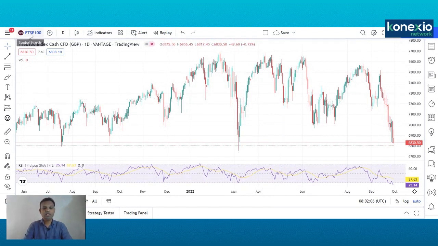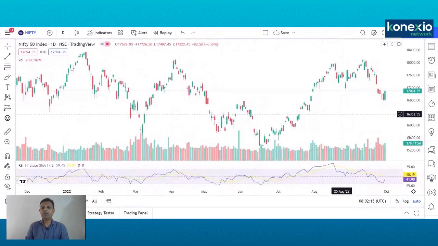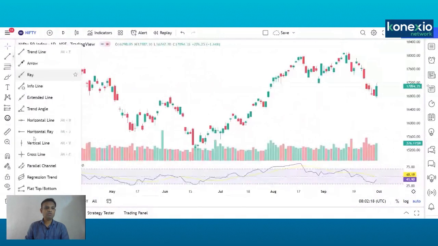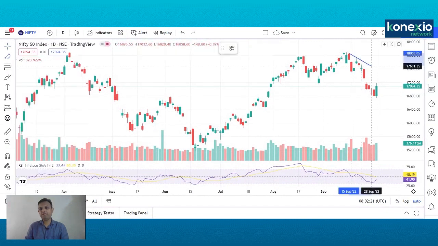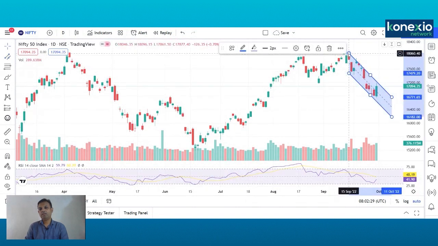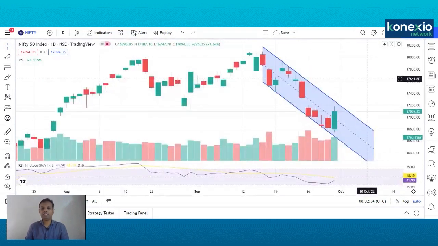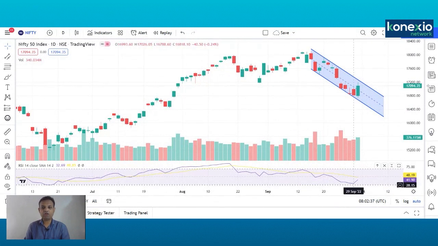So now let us come to our Indian markets. Let us discuss Nifty first. Nifty was also in slightly oversold territory. It has been making lower tops and lower bottoms. The most probable pattern which Nifty has formed is what we call a falling channel. Let me make it a little clearer, so this is the falling channel. RSI has taken support around this 28 mark and then it is rising. Yet it has failed to give a breakout.